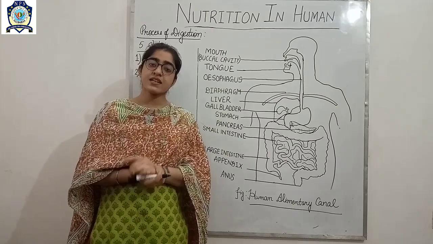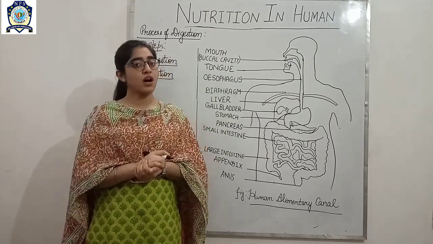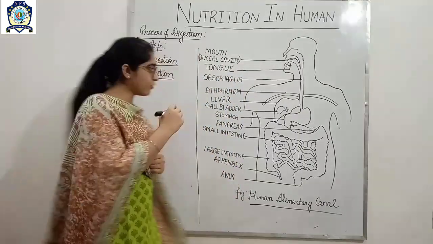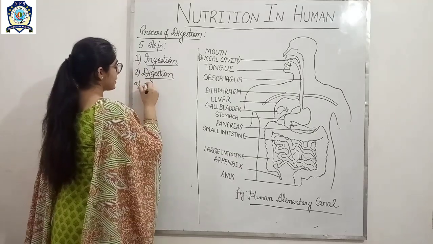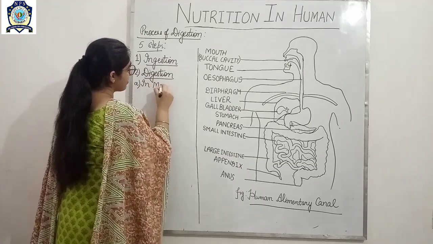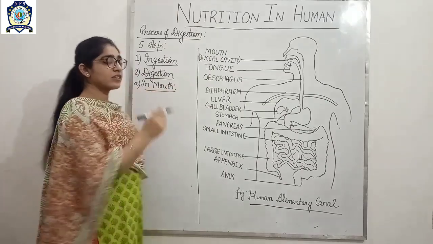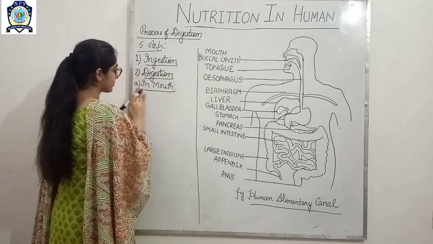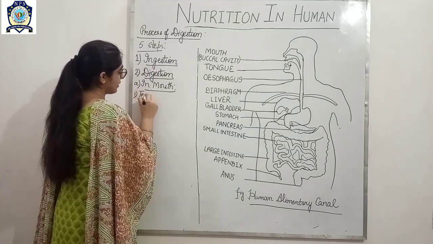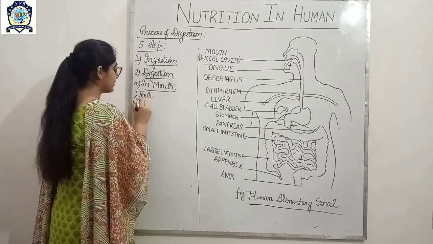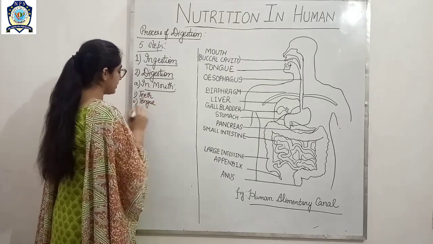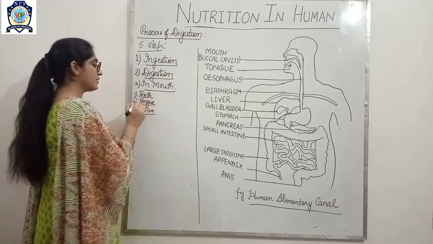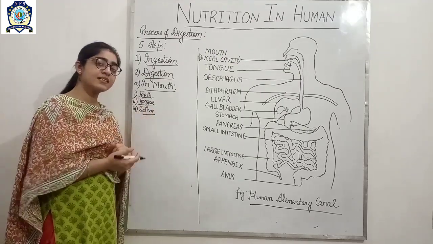Now the question arises, how does digestion occur? Digestion starts from the mouth. So what happens in the mouth? Mouth includes three things: one is the teeth, one is the tongue, and the next one is saliva.